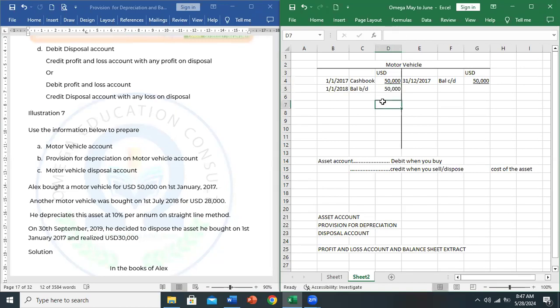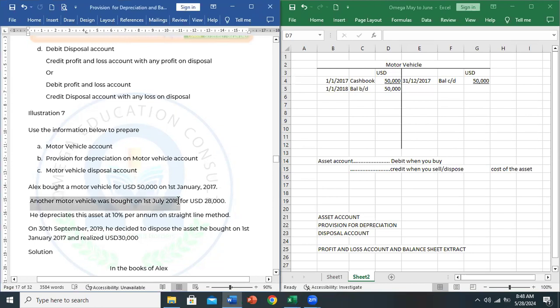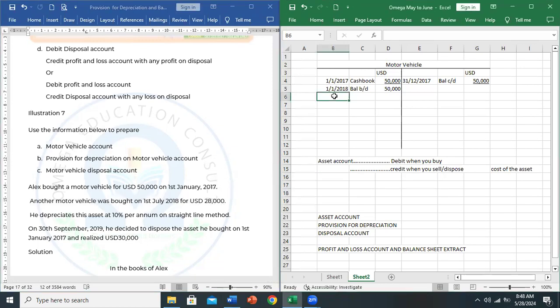We are in 2018. Then you ask yourself the same questions. In 2018, did we buy an asset? If yes, debit. Did we sell an asset? If yes, credit. So let's check the question, and we will realize that another vehicle was bought on 1st July 2018. So we'll debit 1st July 2018 cash book. We put the cost 28,000 there.